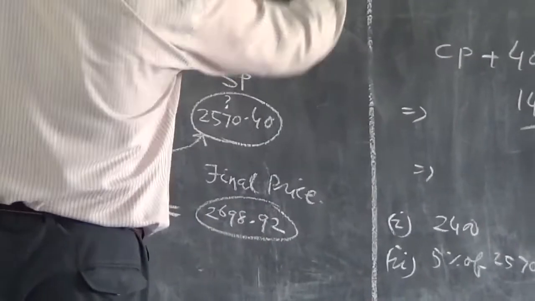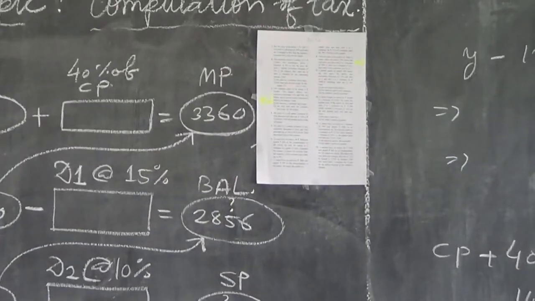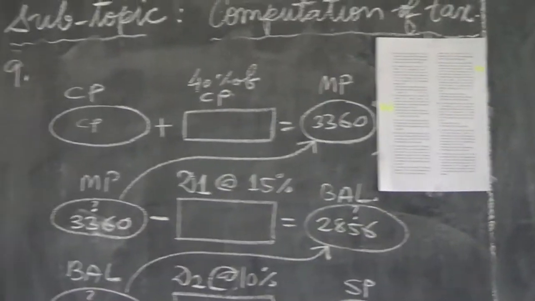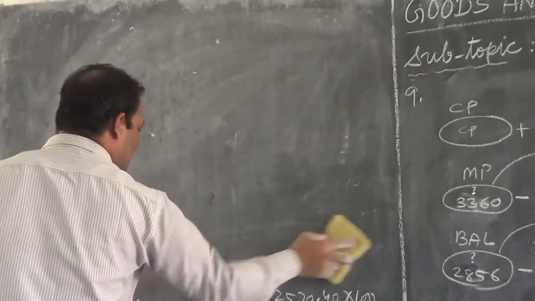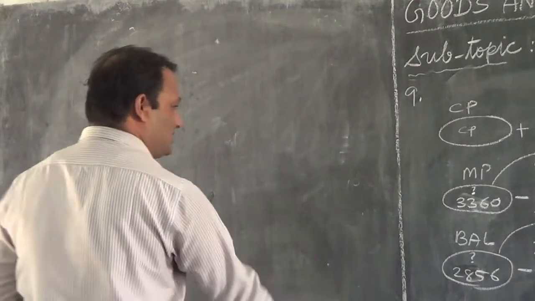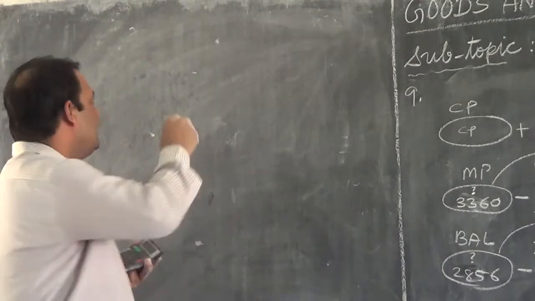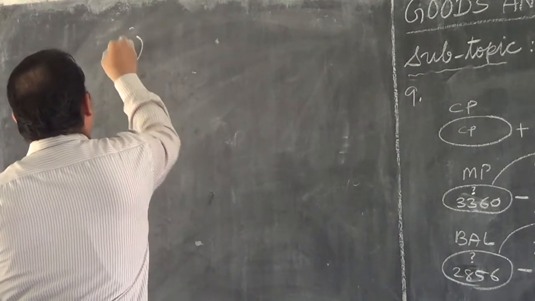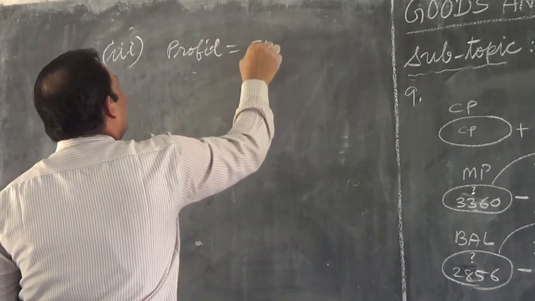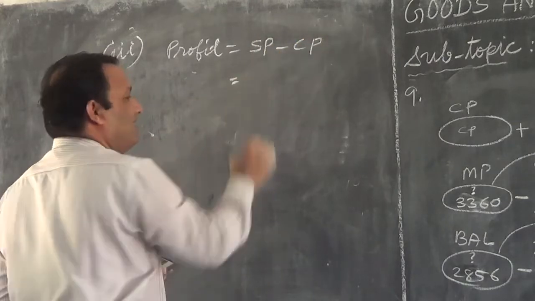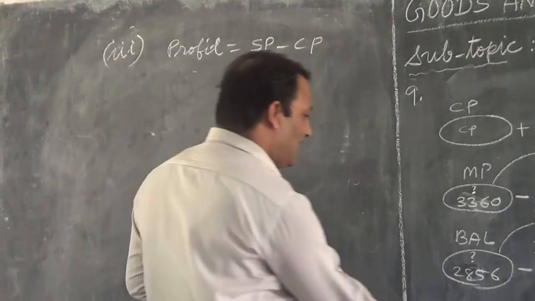Then third bit, what is asking? Retailer's profit as a percent. How to do that one, sir? How to do, children? You just look at this blackboard and you will know how to find the retailer's profit as a percent. So third bit, profit equal to SP minus CP.